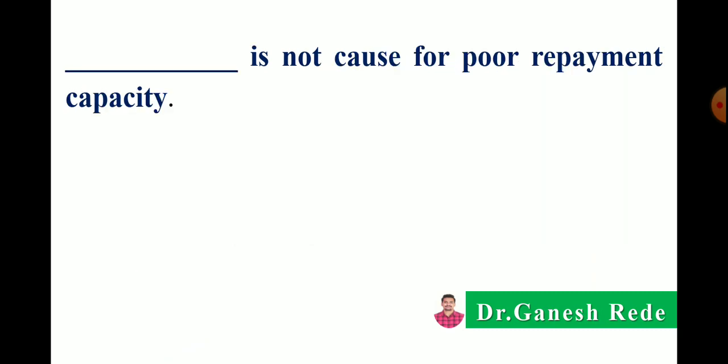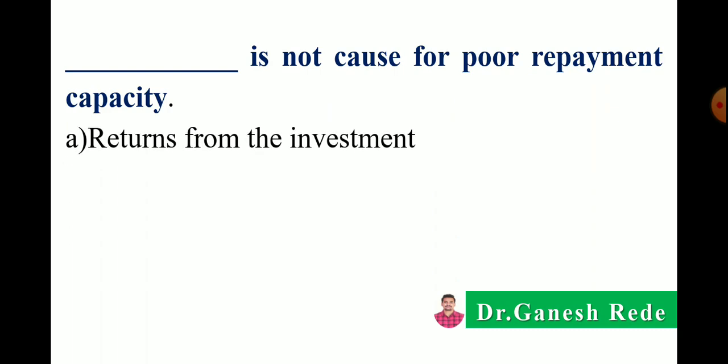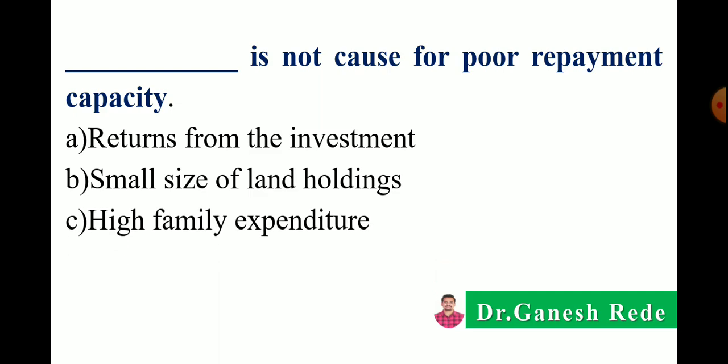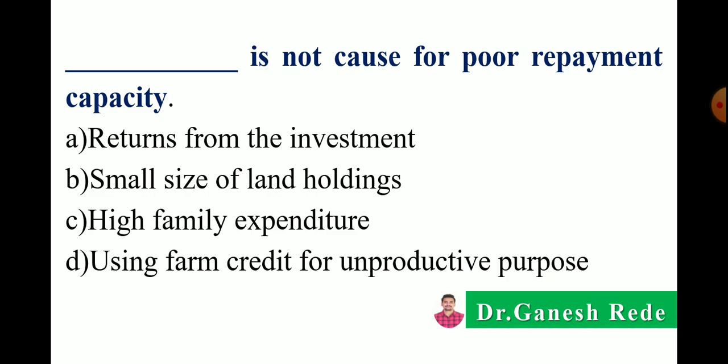Next, dash dash is not a cause for poor repayment capacity. Options: returns from investment, small size of holdings, high family expenditure, and D, using farm credit for other unproductive purposes.